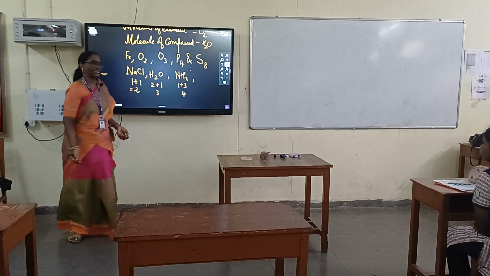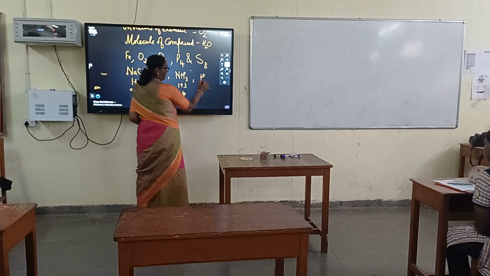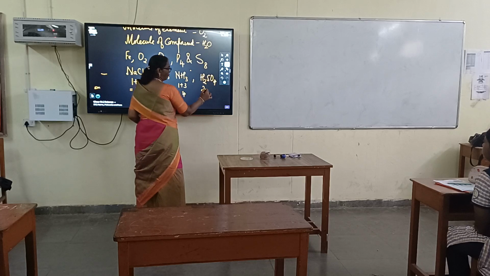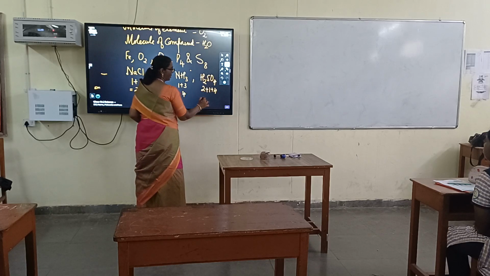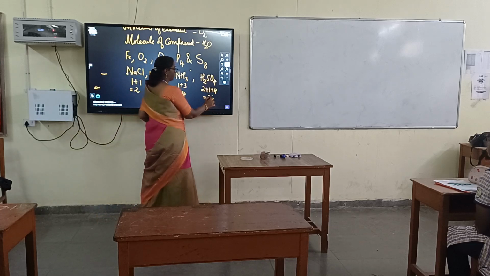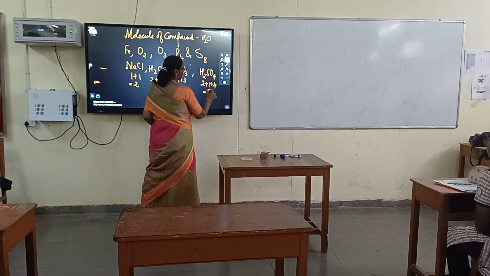Whatever you told, acetic acid. Somebody told acetic acid, somebody told sodium bicarbonate, somebody told sulfuric acid. I will make it the sulfuric acid here. Now tell me, 2 plus, how many sulfur atoms? 1 plus 4. So what is my total number? 7. So now I am coming to the next topic.